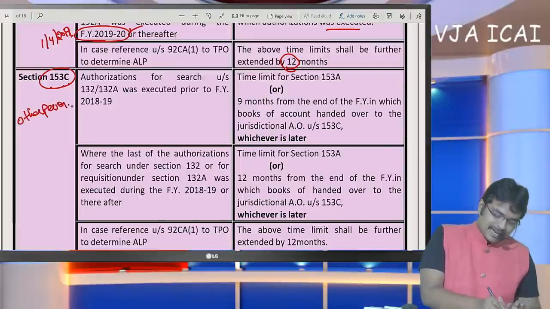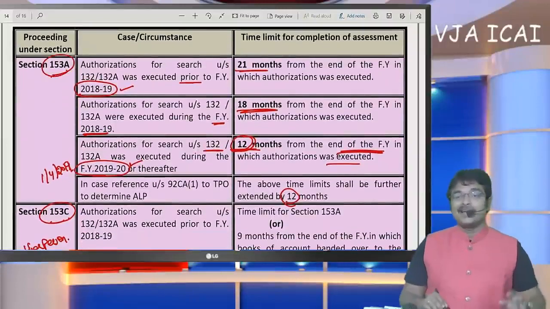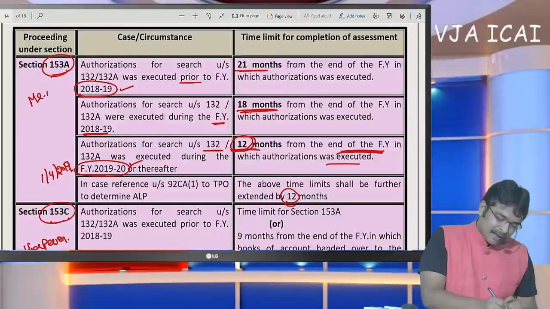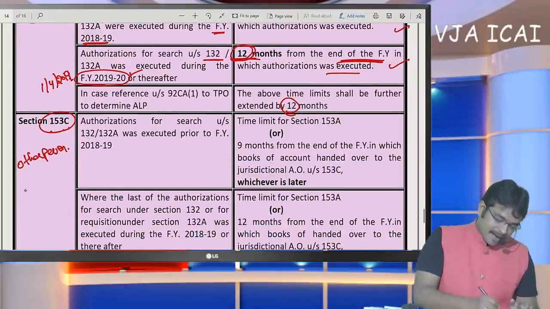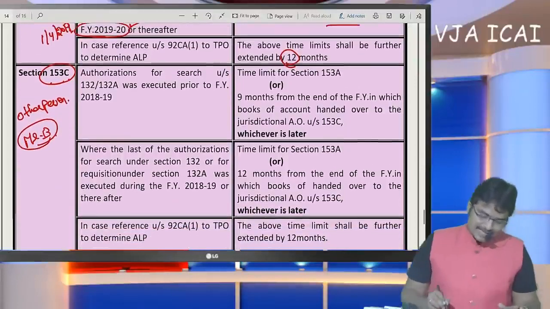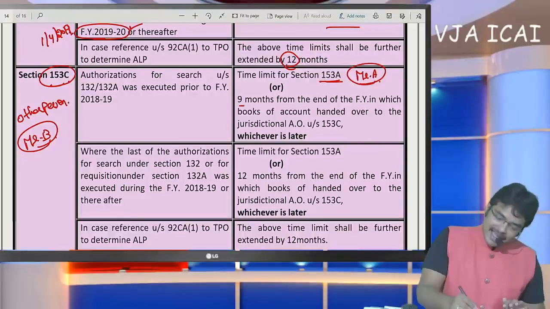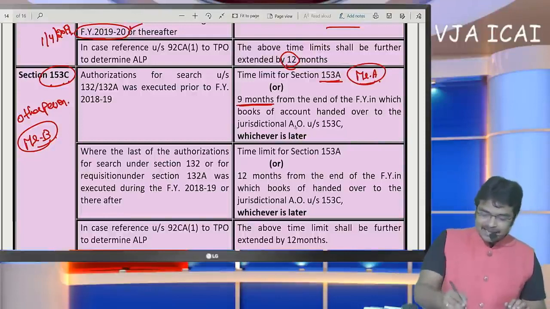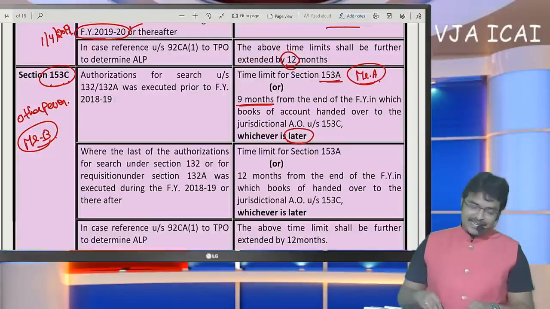Sir, this is the time limit for completing assessment under 153A. Mr. A, in my example, Mr. A's assessment has to be completed within this time limit. But now coming to the assessment of Mr. B, when should Mr. B's assessment be completed? Before Mr. A's assessment concludes, or an additional time limit of 9 months has been given, whichever is later. The thing specified here is not whichever is earlier, but whichever is later.